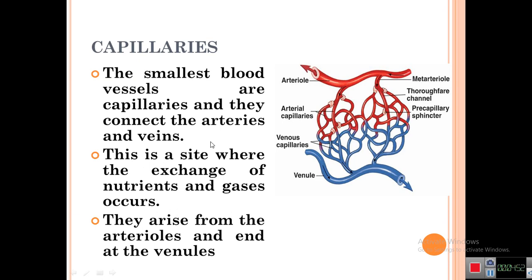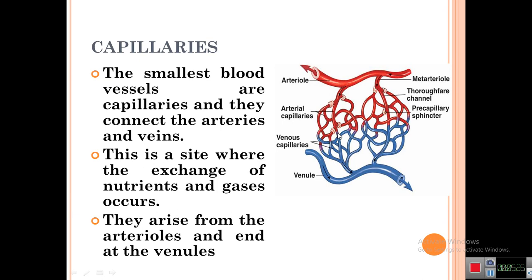This is a site where the exchange of nutrients and gases occurs. That means this is the only site from where nutrients, it means glucose, enzymes, hormones, and gases are exchanged. It means the oxygen goes into the tissues and cells, and carbon dioxide goes into the capillaries. It means here the whole exchange occurs: nutrients, minerals, hormones, enzymes, and the gases.